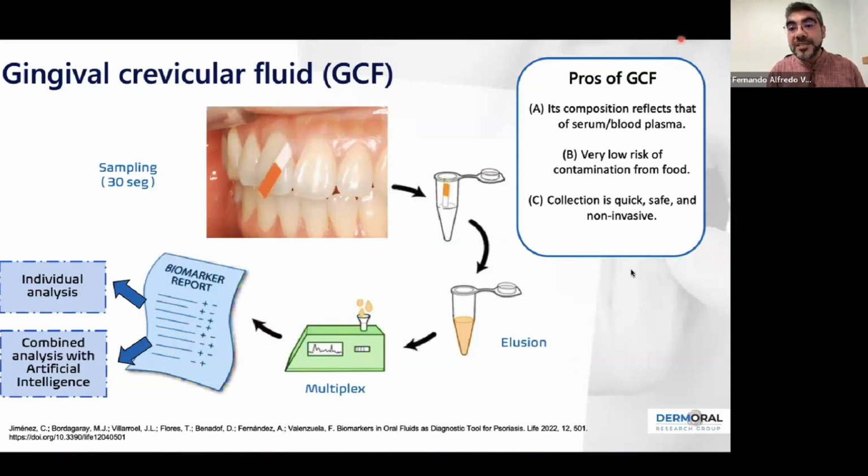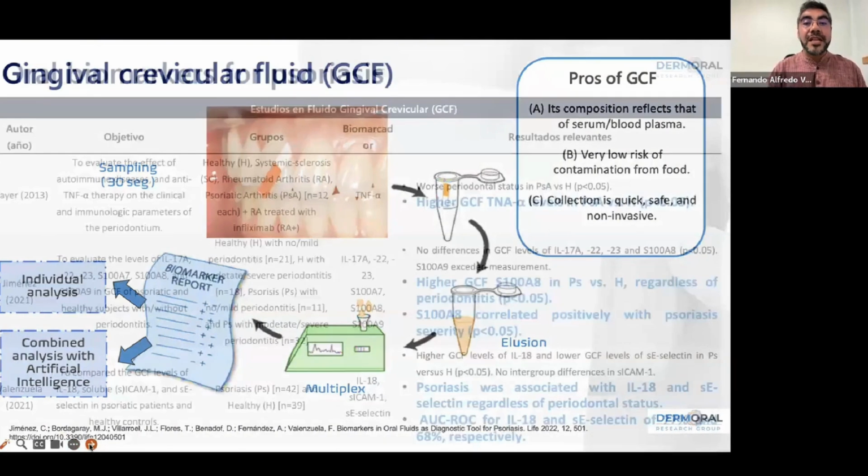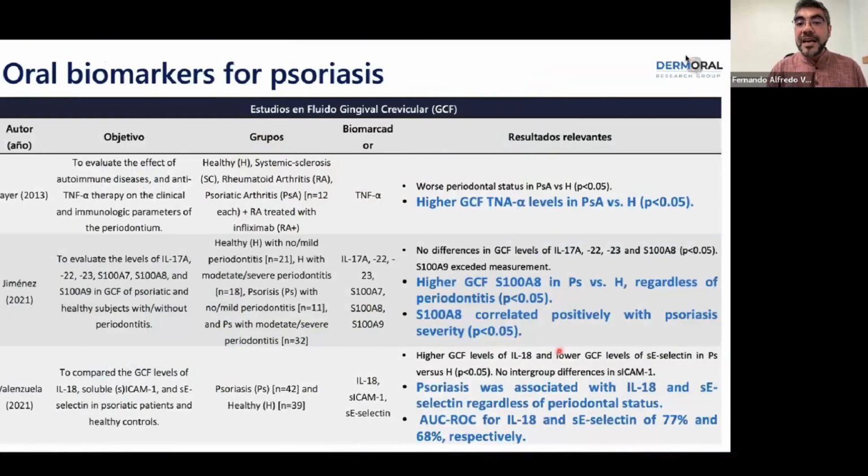There's a very low risk of contamination with food, and the collection is quick, safe, and not invasive. So it's very easy to collect, and we have found a higher amount of some molecules, such as S100A8, and we will discuss some of these in a minute, because it has been the work of our group in the last years.